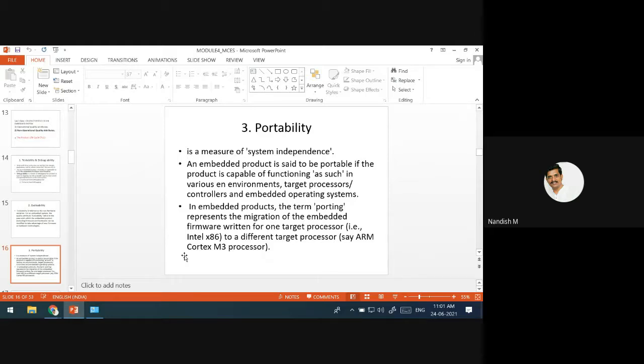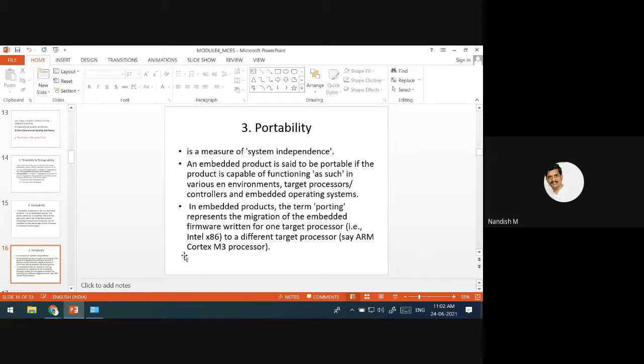If when you change the processor, you start writing all the code once again inside the embedded unit, you cannot say it is portability. With minimum changes, with minimum rework, if an embedded unit works for the new operating system or a new processor, new controller or new environment, then you can call it portability.